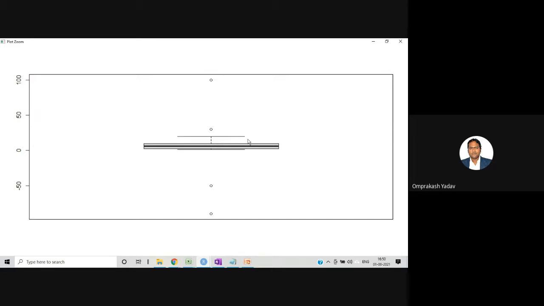Clear now? So this is the whisker, and after this whisker there are the outliers. Here also the outliers are present. That's why I selected 1.5 times the Q3, and for the lower one, minus 1.5 times the Q1.